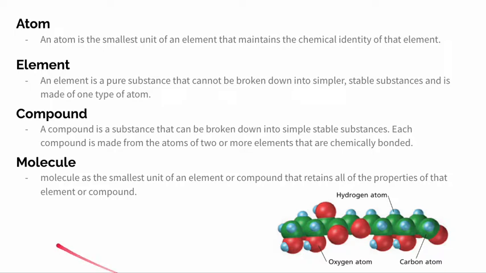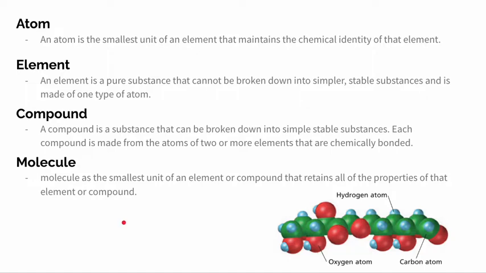A molecule is the smallest unit of an element or compound that retains all of the properties of that element or compound. So in this figure, we see both elements and compounds are made of atoms. So we have the hydrogen atom, oxygen atom, carbon atom. And this is a model for sucrose, which shows this.